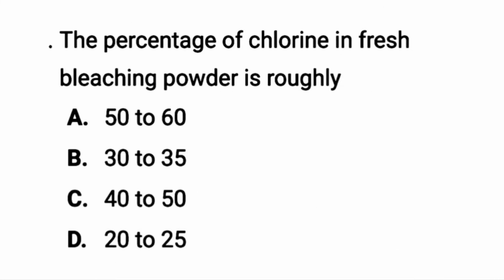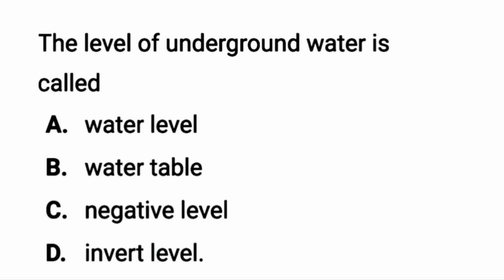The next question is, percentage of chlorine in fresh bleaching powder is roughly 30 to 35%. The 35th question is, level of underground water is known as water table.